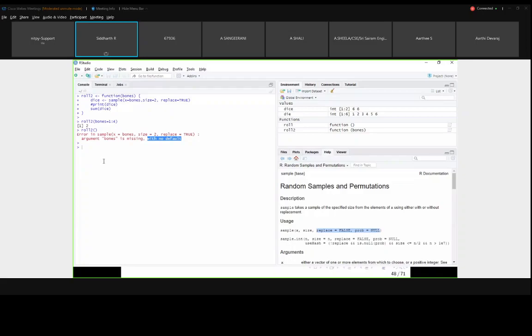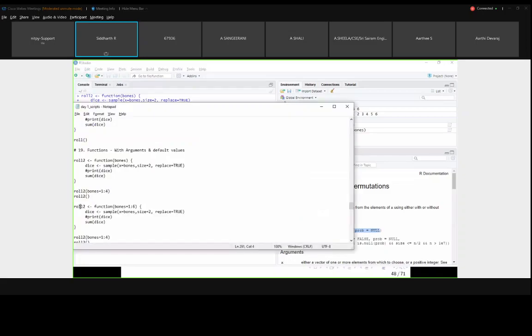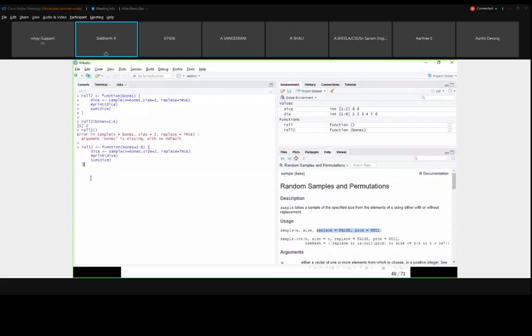So what I am going to change is, I am giving the same function with a default value. Come here, and you can see I have changed the default value to 1 to 6. If anyone wants to change it, roll2 of 1 to 4, it will run. If they are not giving anything, then also it will run. I think I have to enable this print, then we won't get confused.